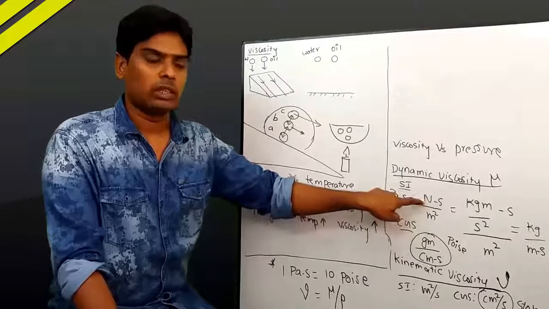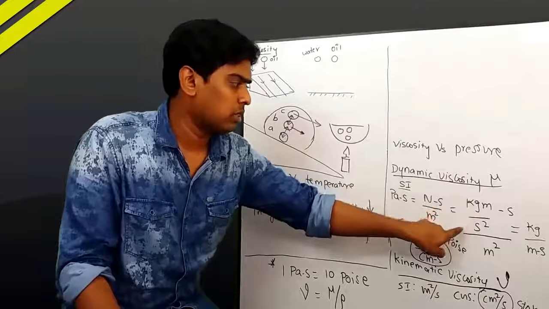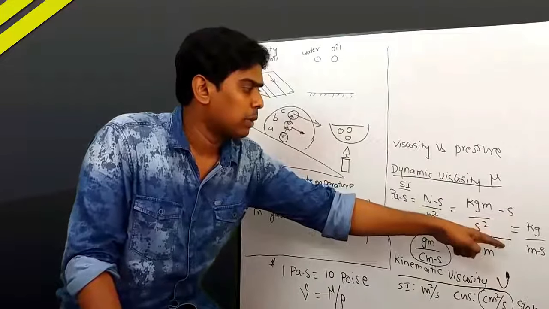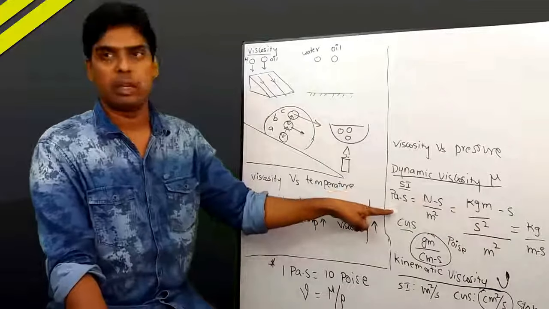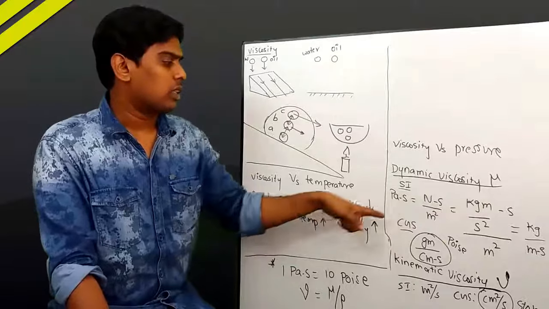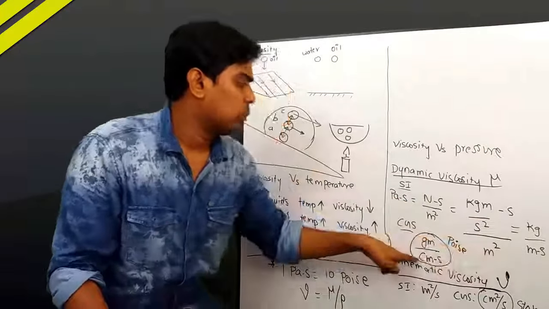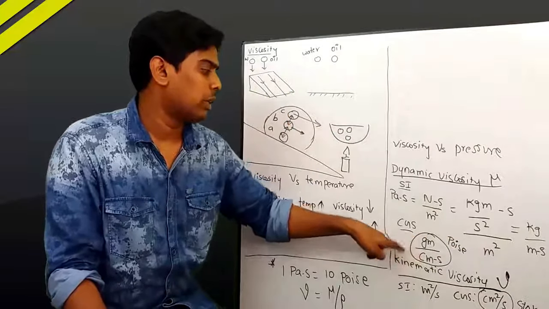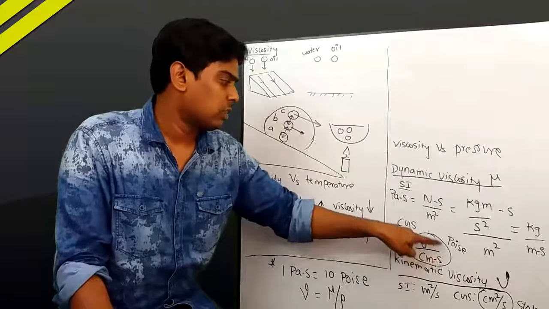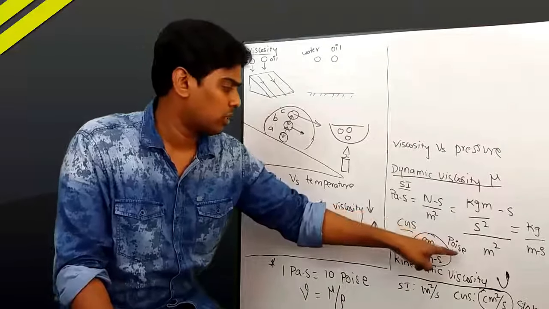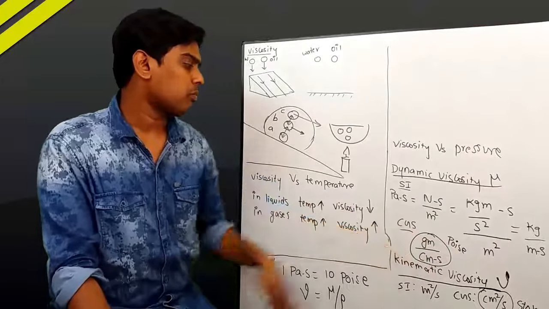If we substitute 1 Newton equals 1 kg meter per second square, then by cancelling all the terms, finally we get kg per meter second, which is equivalent to Pascal second. These are SI units. Whereas the CGS unit is, if we substitute kg as gram and meter as centimeter, gram per centimeter second. This whole term is called poise, P-O-I-S-E.